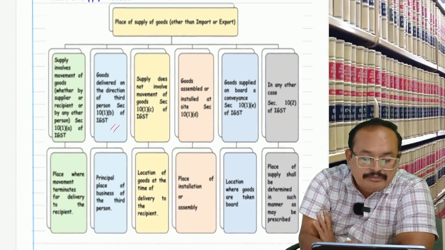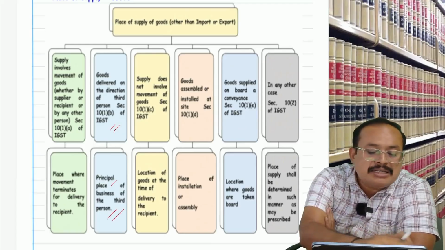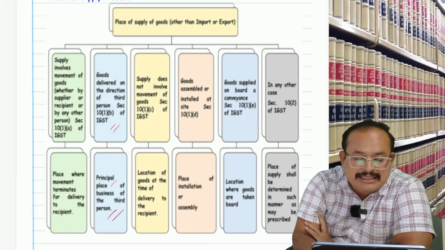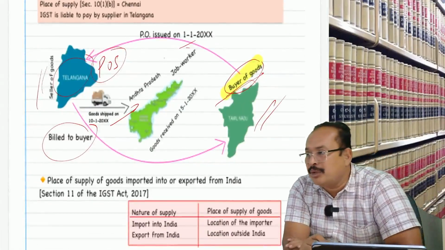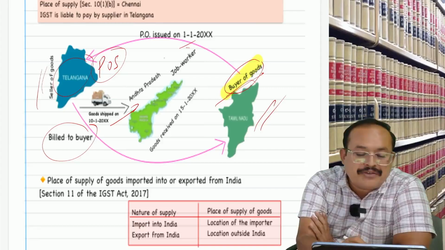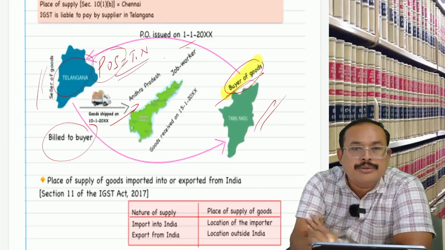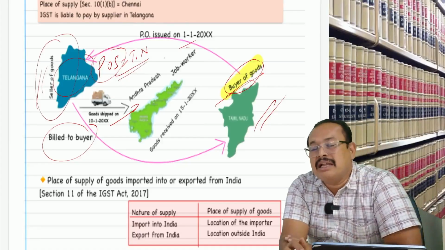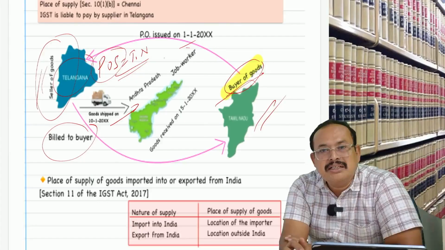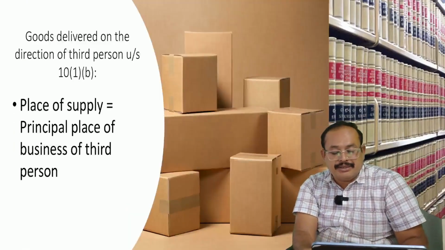Who is the third person in our example? The buyer in Tamil Nadu. The place of supply for him is Tamil Nadu. He is from where? Telangana. For him it is an interstate supply. Now you tell me, in the given case.